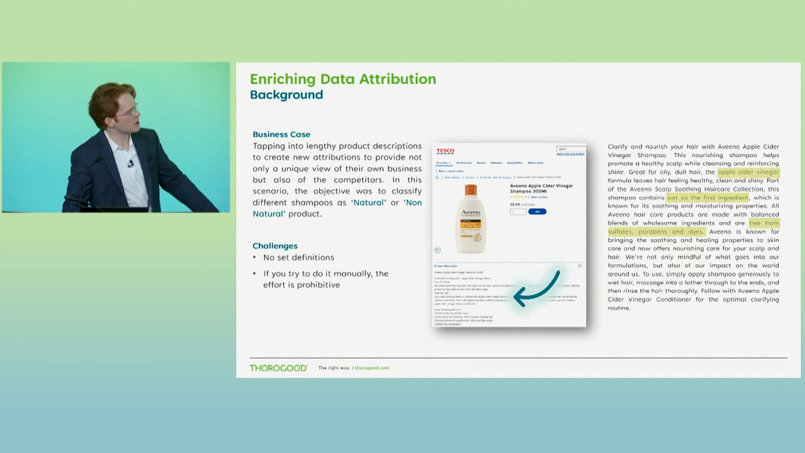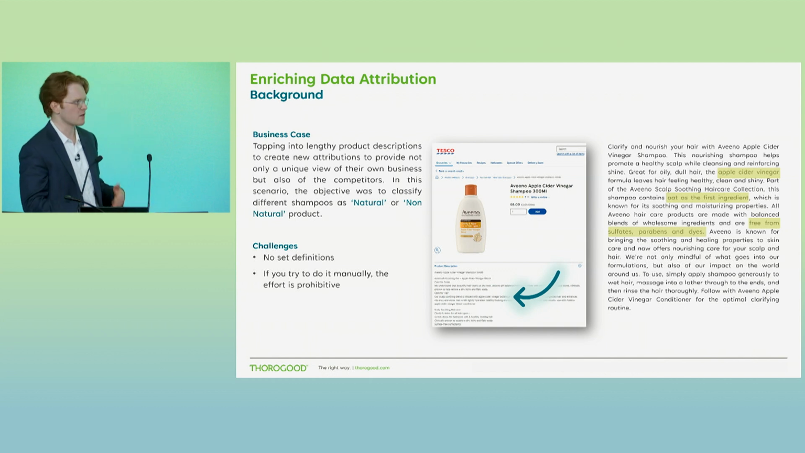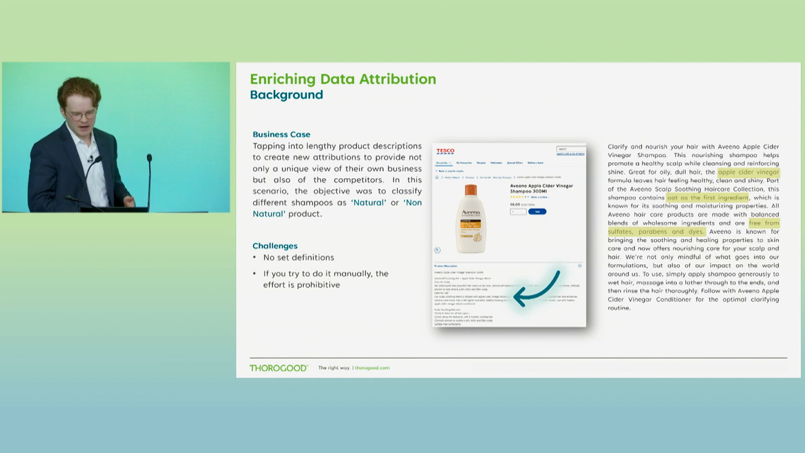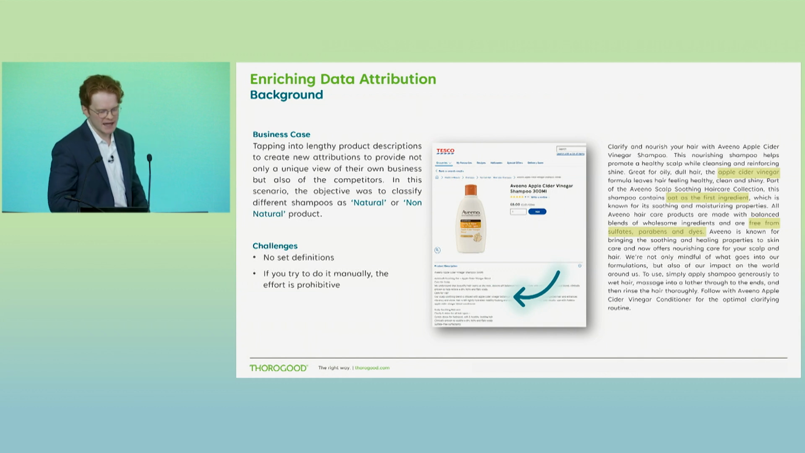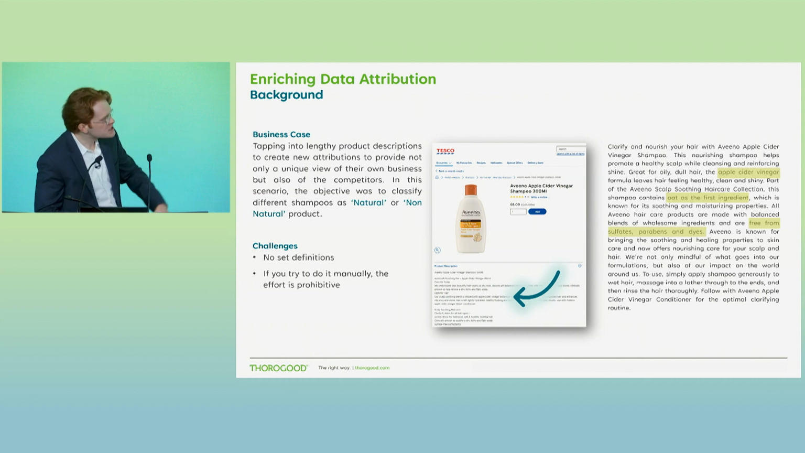So zoomed in a little bit, but just taking a view of the pure description on the right, we can get a hint, right, as to where this may fall. So highlighted a couple of things that may help us lean to the side of naturals, right? So I can see oats as the first ingredient.